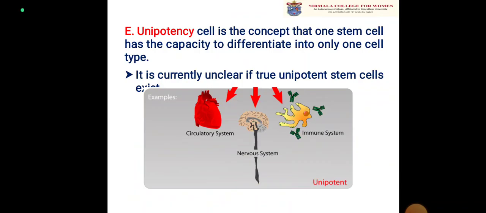The unipotent cell is a concept that one stem cell has the capacity to differentiate into only one cell type. It is currently unclear if unipotent stem cells even exist, but a unipotent stem cell has the capacity to differentiate into only one cell type. It can either become a circulatory system cell, or a cell of the nervous system, or a cell of the immune system.